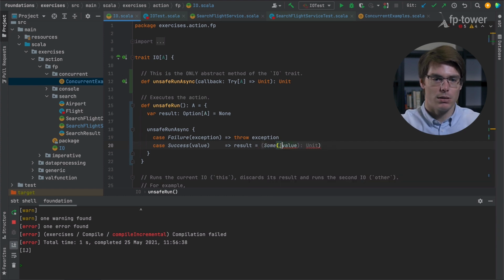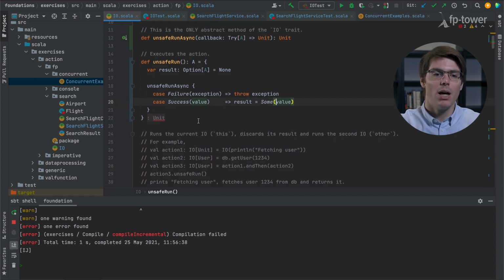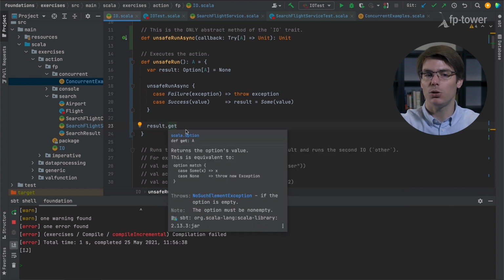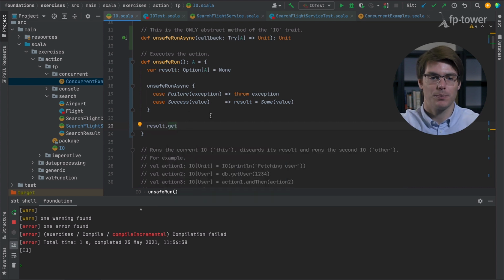Okay, let me do this. So this means that whenever the callback is called, it may be right now, it may be later on, we are going to update the variable, and then at the end, we can do result.get, meaning that we expect this option to be not none once we call this. Now actually we also need to do the same for the exception, because this also may be thrown somewhere else, while we want to throw it within unsafe run.